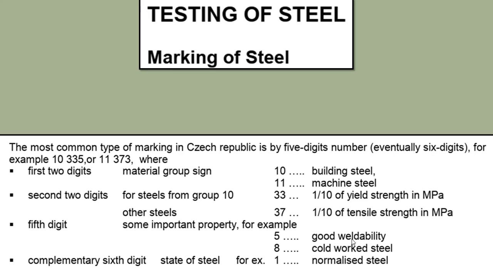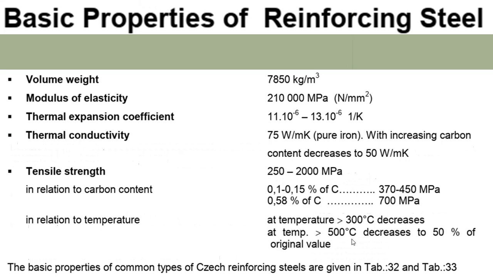Then machine steel. 33 is 1/10 of yield strength in MPa. 37 is 1/10 of tensile strength in MPa. Then the complementary 6th digit is the state of steel. For example, one is normalized steel. Then basic properties of reinforcement steel. Volume weight, which means density.